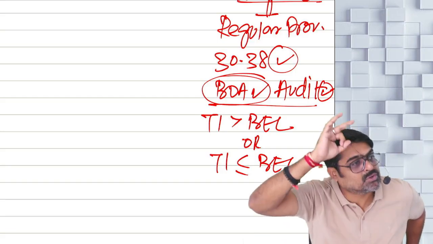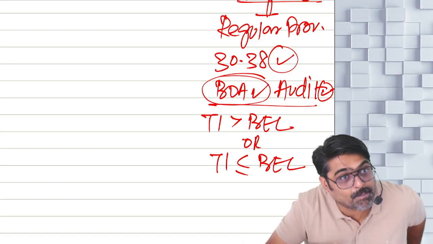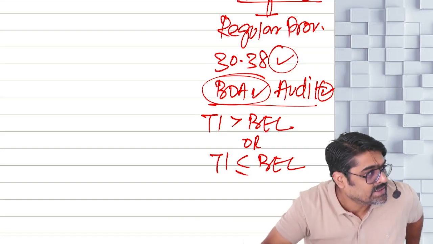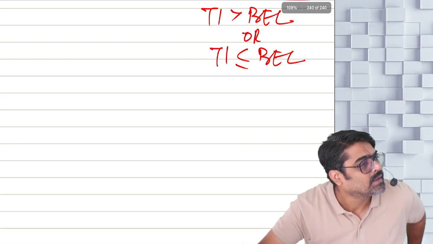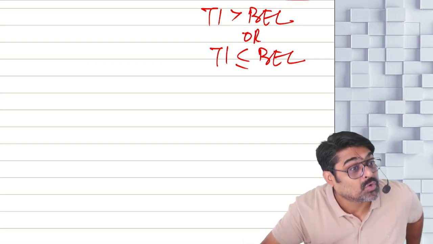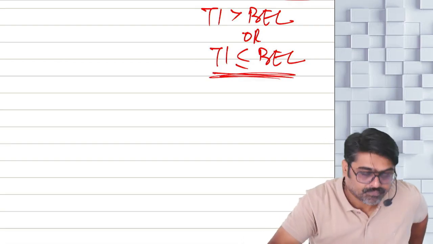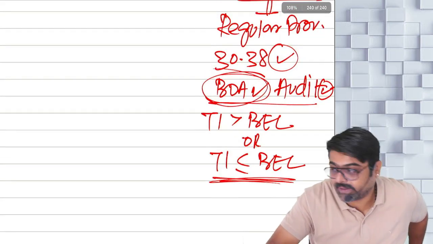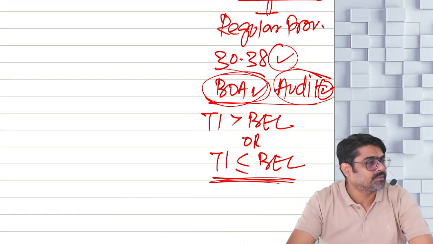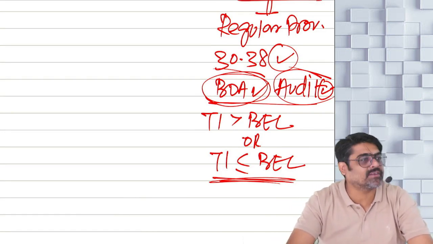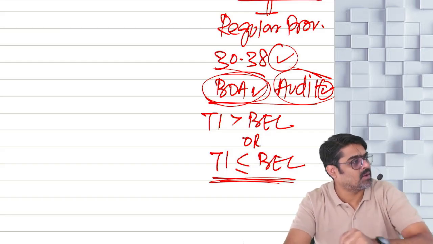The moment you show lower profits, books must compulsorily be maintained and they must be audited, whatever your total income may be. Even if your total income is not more than the basic exemption limit, you are still supposed to maintain books of accounts and get them audited. And all 4 advance tax installments will also be applicable on these assessees.